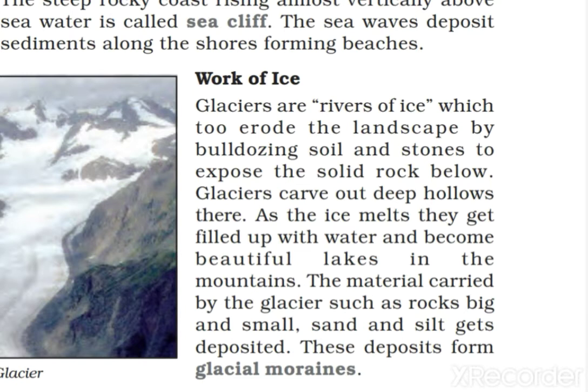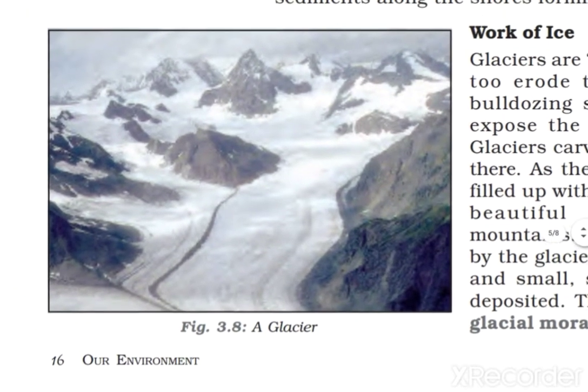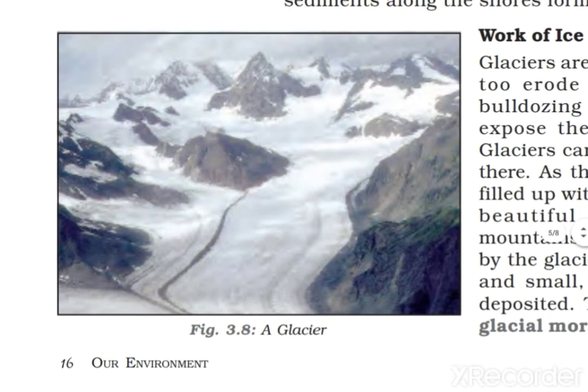A glacial moraine is like a small structure, a small frozen ice river, a frozen river. So it will create a very beautiful natural scene. Here you can see, and in our north side, there are many beautiful sceneries of this type.